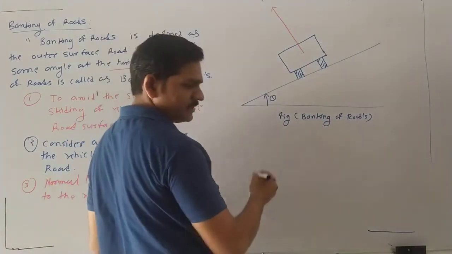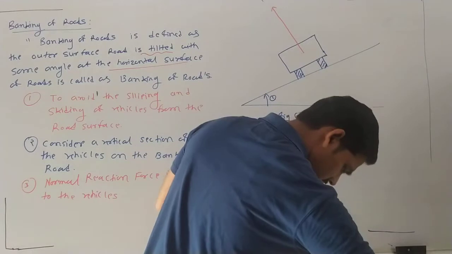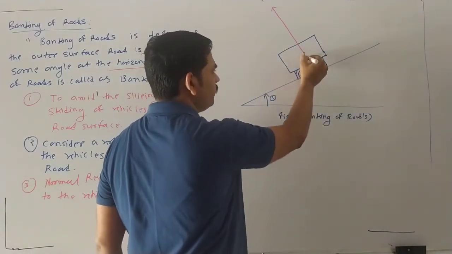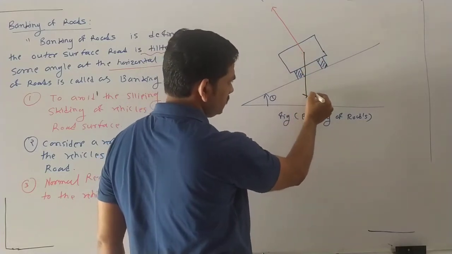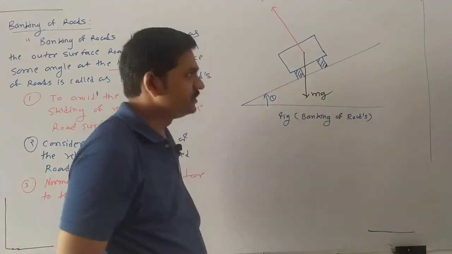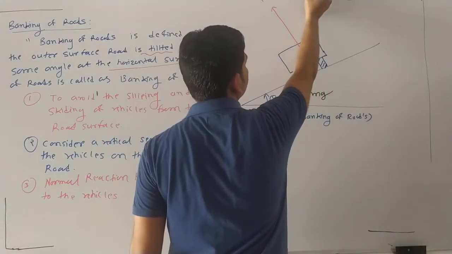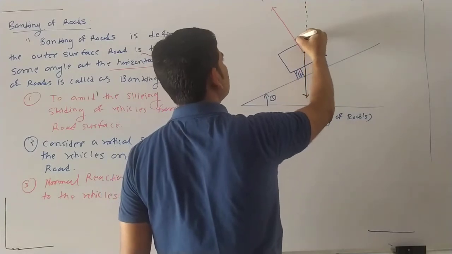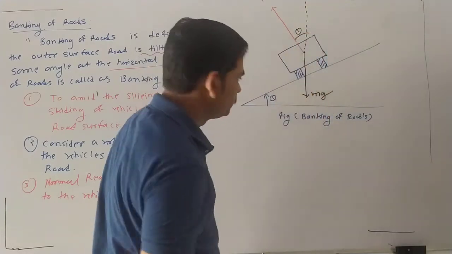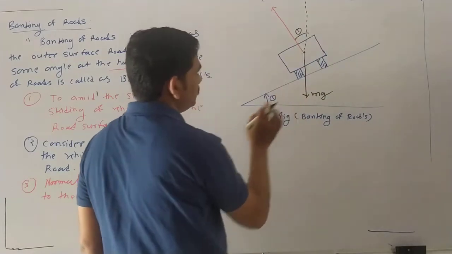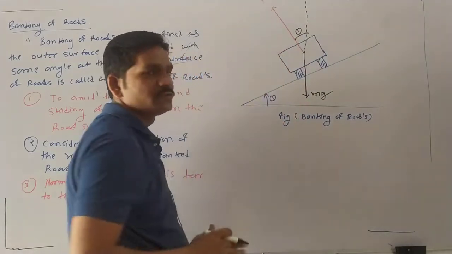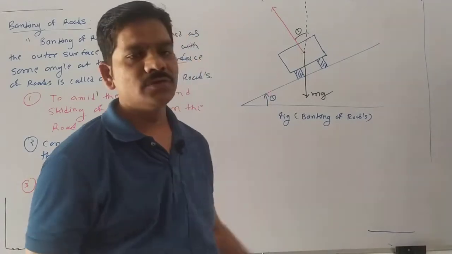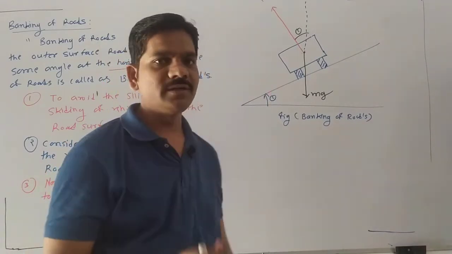At this time, boys and girls, another force acts there. This force acts in the vertical direction, this is the weight of the vehicle. The weight is mg. This is another imaginary line, and this makes the angle theta. Okay. Then this normal force is divided into two components. One is a vertical component and another is a horizontal component.